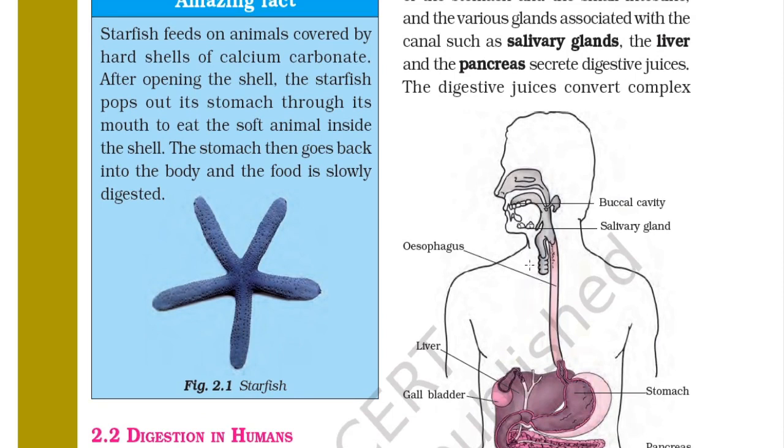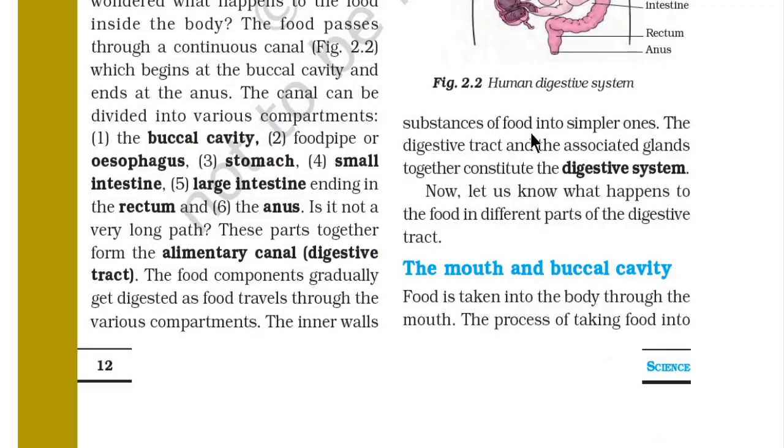So the food when we eat from the mouth, it mixes with the saliva, and digestive juices are secreted from the liver and gallbladder and esophagus, which is helpful for the digestion of the food. The digestive juices convert the complex substances of food into simpler ones. The digestive tract and the associated glands together constitute the digestive system.